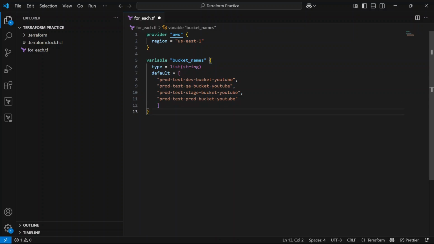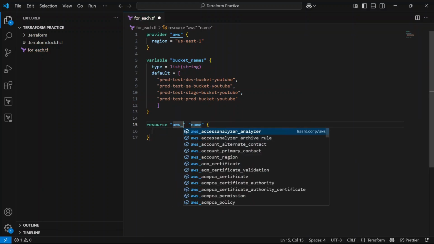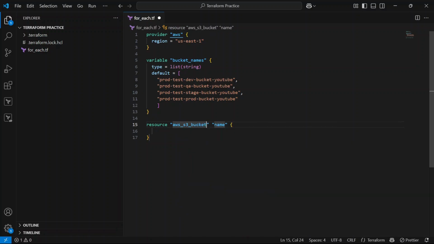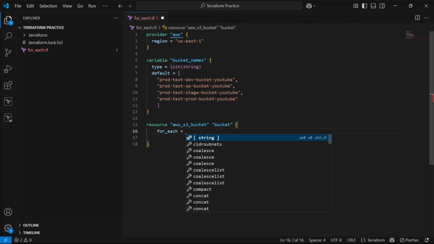Now let's create the resource aws_s3_bucket. Here I am going to use bucket name, so that is fine. And now we have to use the for_each meta argument. As we have defined this in the form of a list, we have to convert this list into a set, so that for_each can use it.